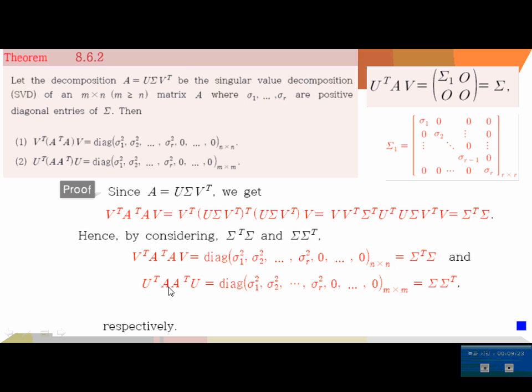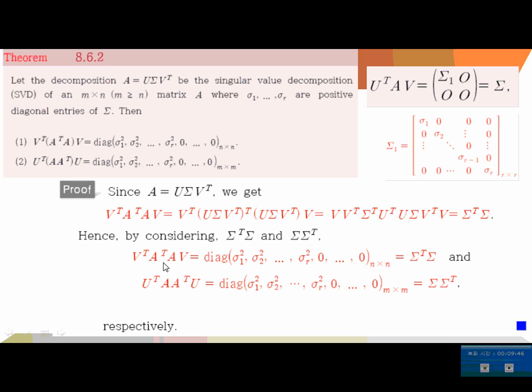Similarly, if you compute A A^T, the same thing happens. What you have is going to be Σ times Σ^T. But Σ times Σ^T is also a diagonal matrix whose first r terms are σi² and all the rest are zeros.